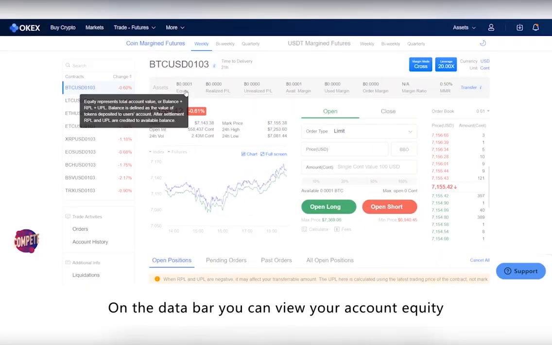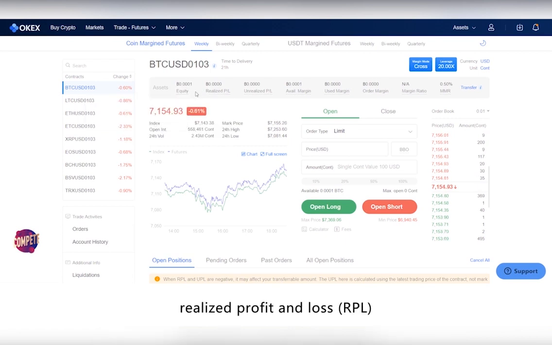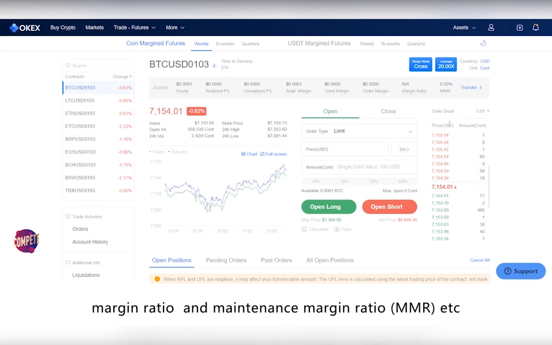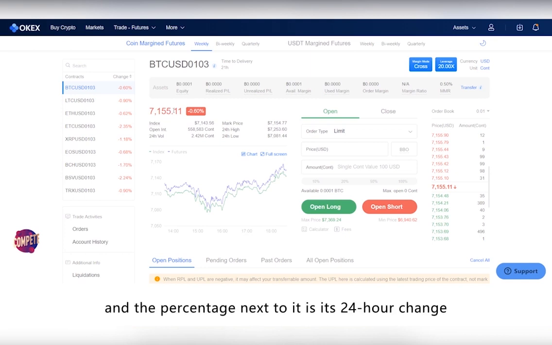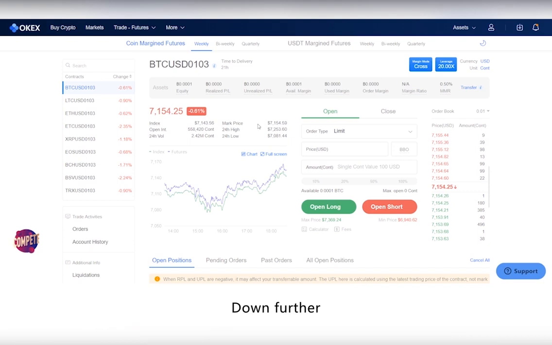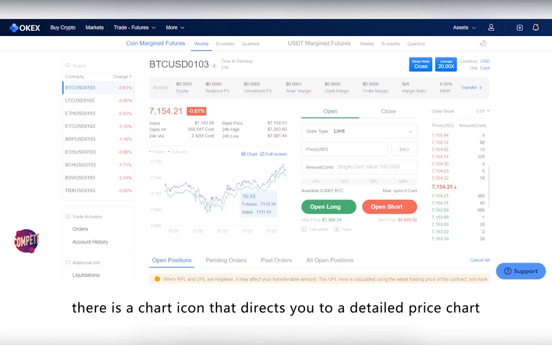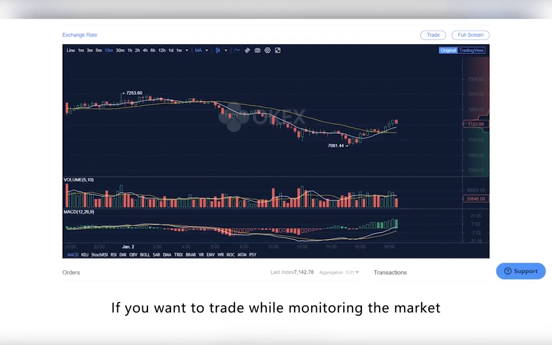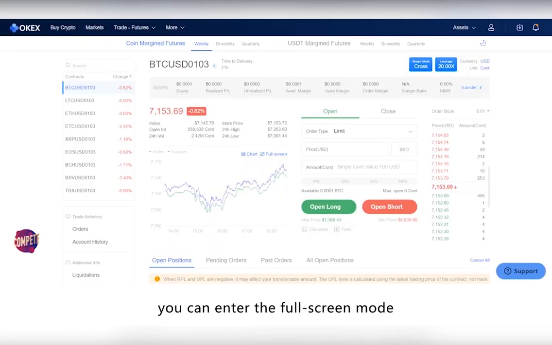On the data bar, you can view your account liquidity, realized profit and loss, RPL, unrealized profit and loss, UPL, margin ratio and maintenance margin ratio, MMR, etc. The biggest number is the latest traded price, and the percentage next to it is its 24 hours change. Below them, you can find the index price and mark price. Down further, there is a chart icon that directs you to a detailed price chart. To view detailed price movements, simply click to open the chart. If you want to trade while monitoring the market, you can enter the full screen mode.